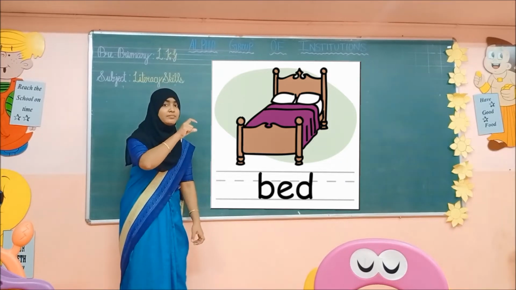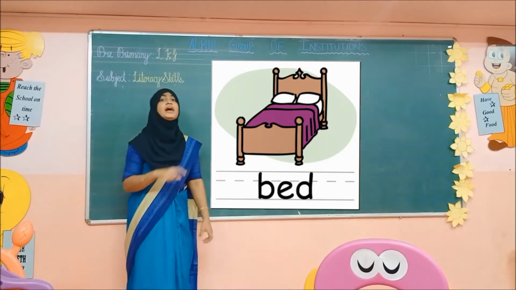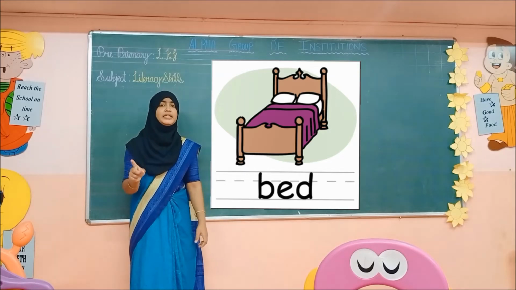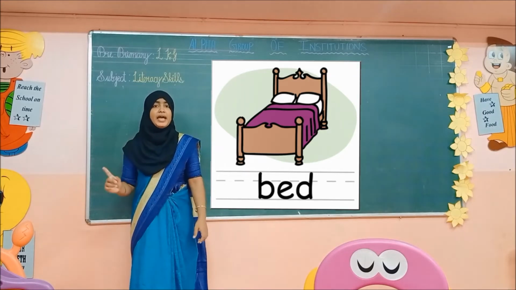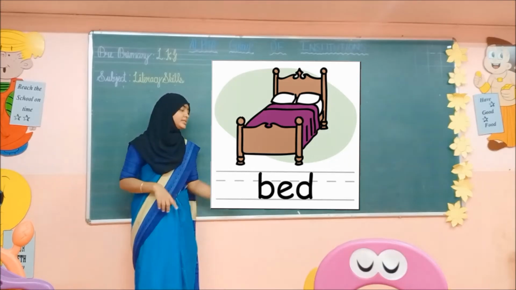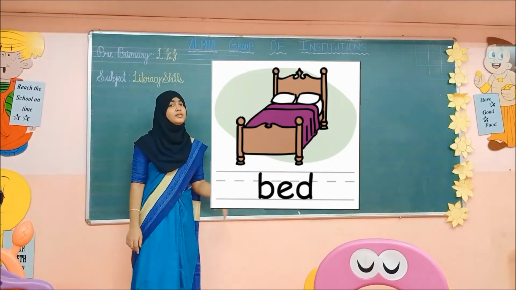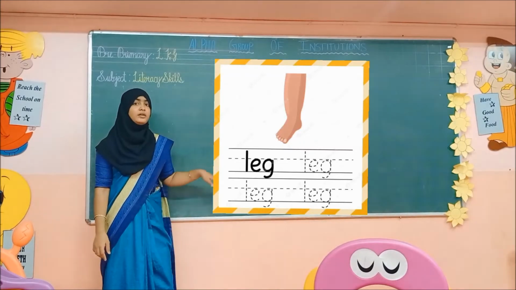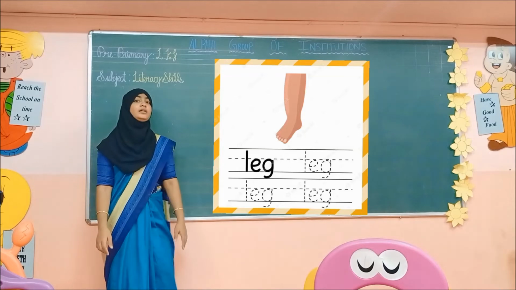While pronouncing, it becomes as bed. Keep this in your mind very clearly. A sounds A. E sounds A. Okay children? See here. Bed. See the next one. What is this? Leg.